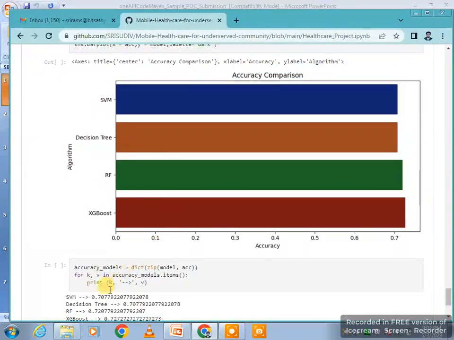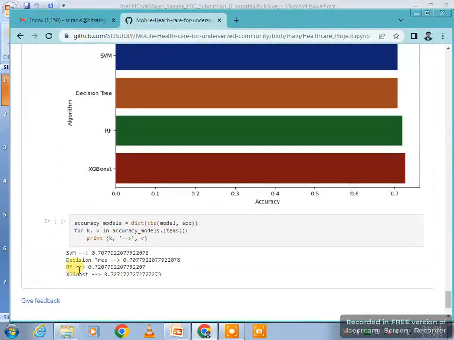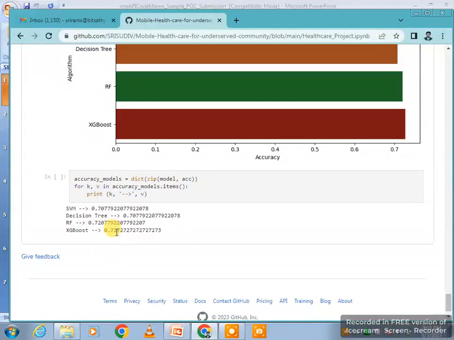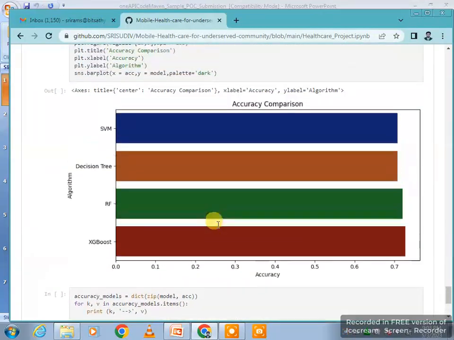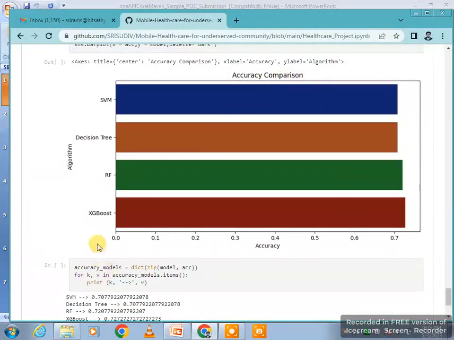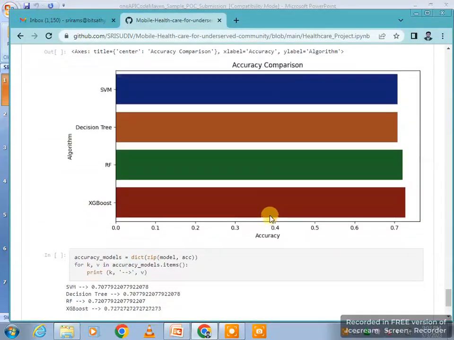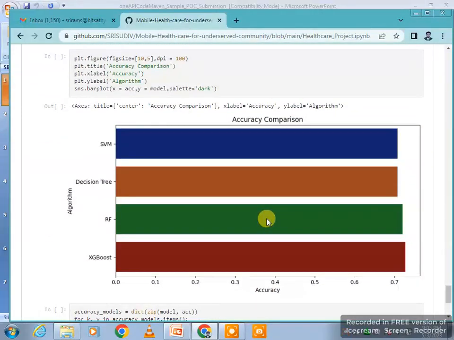SVM has an accuracy of nearby 70, the decision tree algorithm 70.7, the random forest algorithm 72, and XGBoost gives 72.7. While showing the accuracy comparison, XGBoost is greater compared to the others. This is the accuracy comparison of my project, healthcare for underserved community.